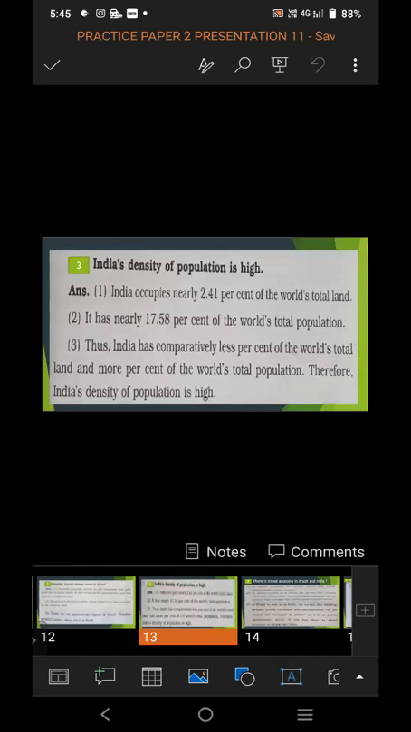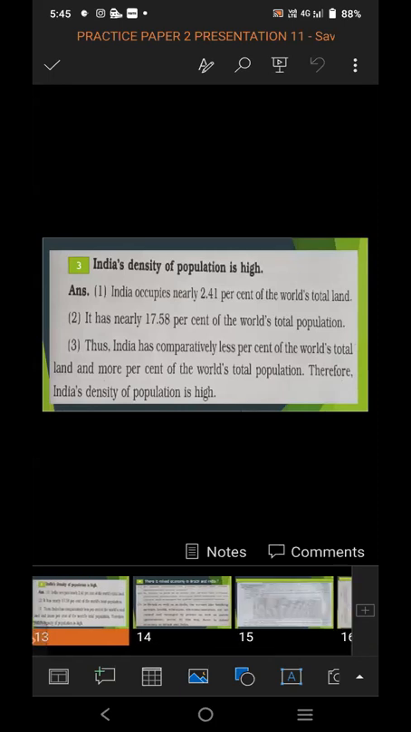So these particular points you have to write in your answer. India's density of population is high. India occupies nearly 2.41% of world total land. It has nearly 17.58% of the world total population. Thus, India has comparatively less percent of the world total land and more percent of the world total population. Therefore, India's density of population is high. This is the main reason for this answer.